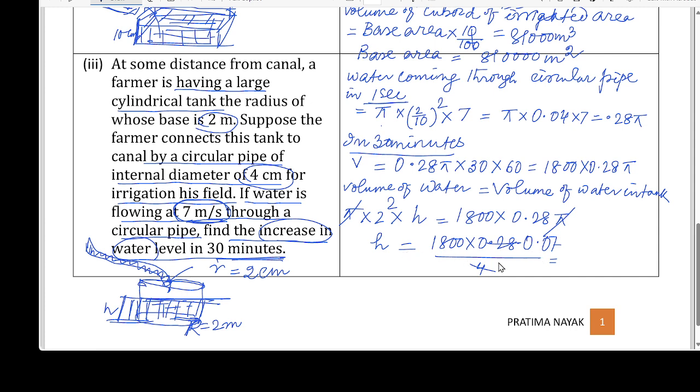Now we'll multiply this. So this will be 126. H is equal to 126 meter. So increase of height of water level in the tank is 126 meter.